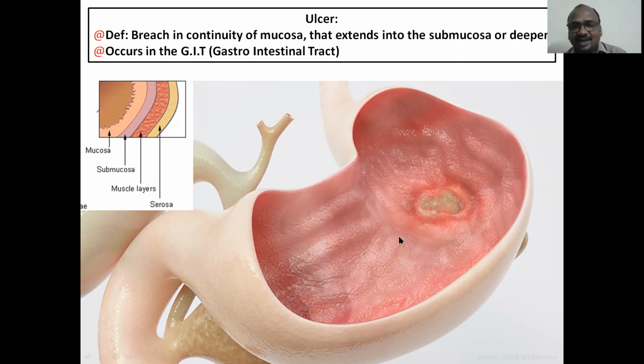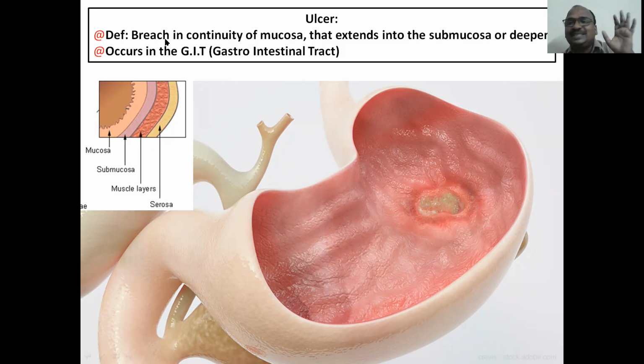Serosal side, mucosal side. Now, what is between them? The submucosa. Why is it called the submucosa? Because it is present below the mucosa. And this is the muscle layer. So M for mucosa, submucosa, muscle, and S for serosa. Now, the mucosal layer is continuous throughout the inside of the stomach. Here you can see the breach.